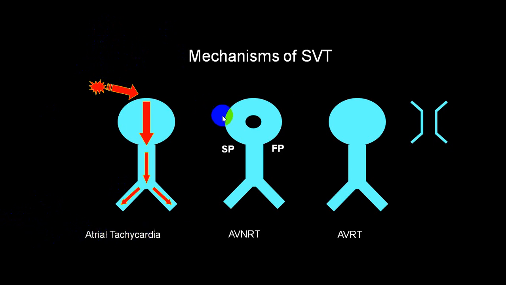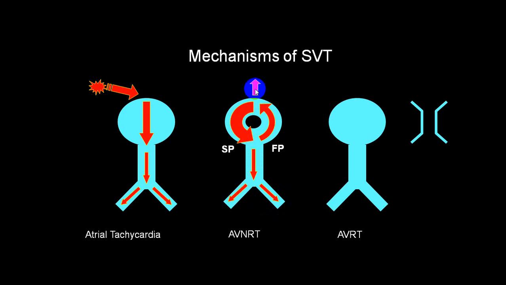Now you can see here, I am showing you another variety where the impulse is not arising from a supraventricular focus. It is not from above the AV node. It is from the AV node itself. This is a slow pathway, this is a fast pathway. So there is a re-entry from the slow pathway into the fast pathway, and there is a reciprocal activation of the atrium, and the impulse is passing from the bundle of His to the right bundle as well as the left bundle. So this will produce a narrow QRS tachyarrhythmia, and after the QRS complex we will have a P wave.